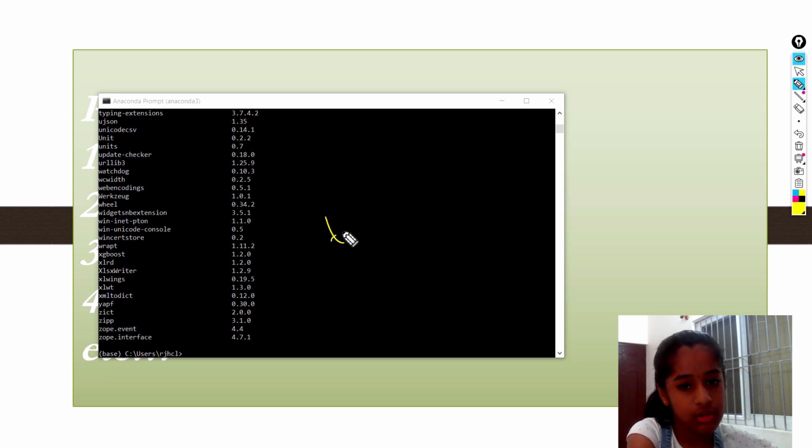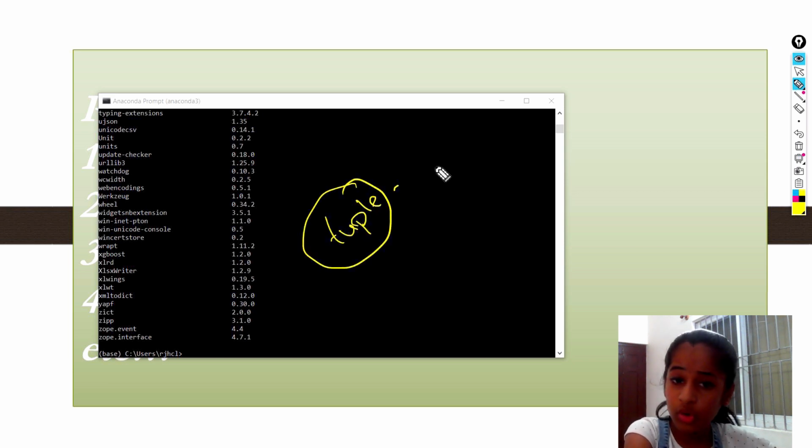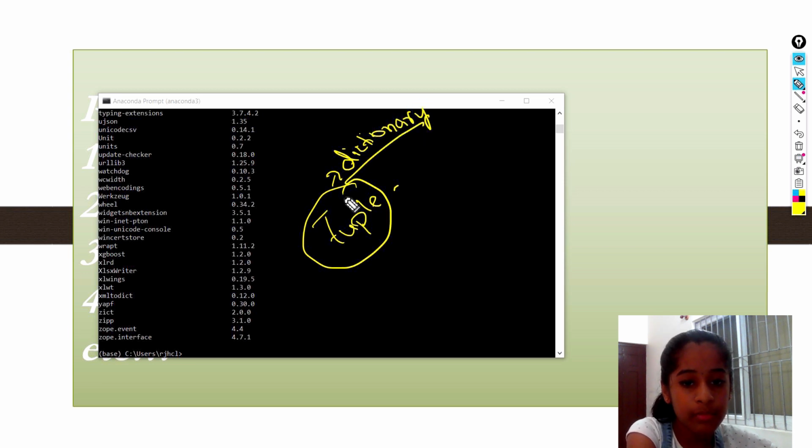Let's take a tuple. What exactly is this called a tuple? We don't know what a tuple is. So you can ask the dictionary in Python, saying, what exactly is this tuple? I don't know what a tuple is. Can you please explain it to me?